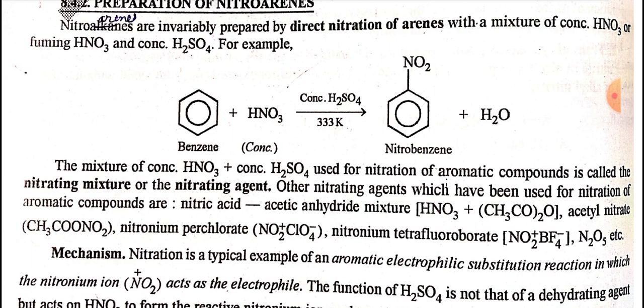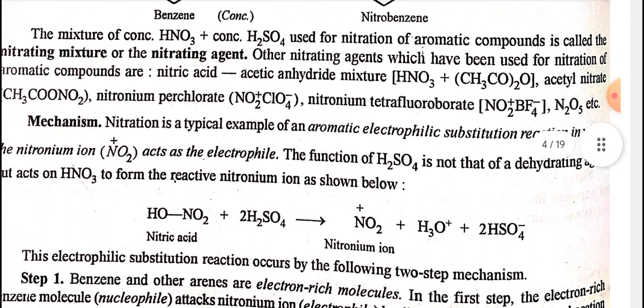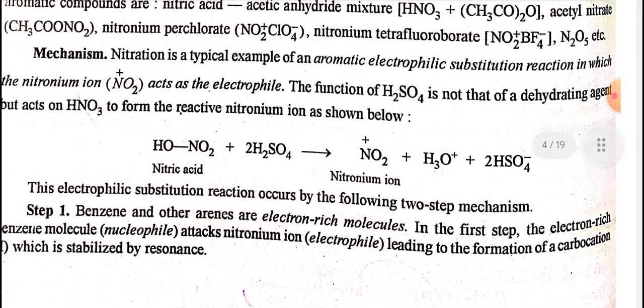or the nitrating agent. Other nitrating agents which have been used for the nitration of aromatic compounds are nitric acid-acetic anhydride mixture, acetyl nitrate, nitronium perchlorate, nitronium tetrafluoroborate, and N2O5, etc. Mechanism: nitration is a typical example of an aromatic electrophilic substitution reaction in which the nitronium ion acts as an electrophile. The function of sulfuric acid is not that of a dehydrating agent, but it acts on HNO3 to form the reactive nitronium ions, as shown below. The electrophilic substitution reaction occurs by the following two-step mechanism.